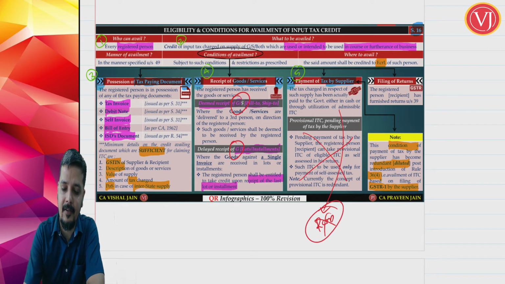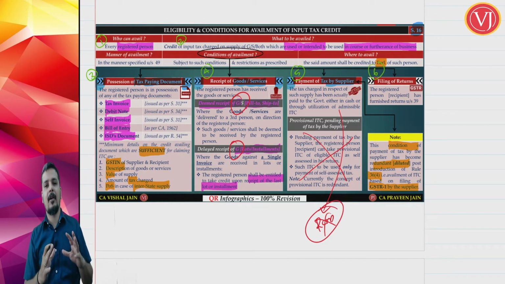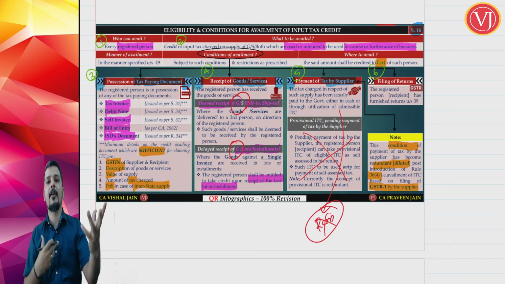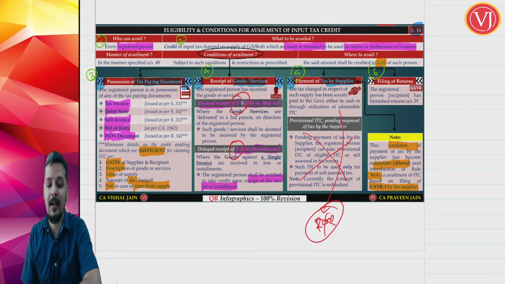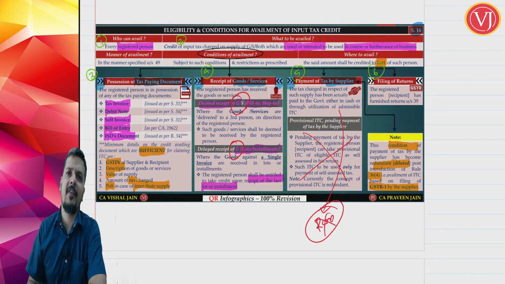Right, fifth condition. Sixth, filing of returns. Now this all is based on recipient. All the other conditions, recipient has to satisfy. This point, supplier has to do something for recipient to take credit. That was condition number 5. Now condition number 6, only if I file my returns, I can get the credit in electronic credit ledger.